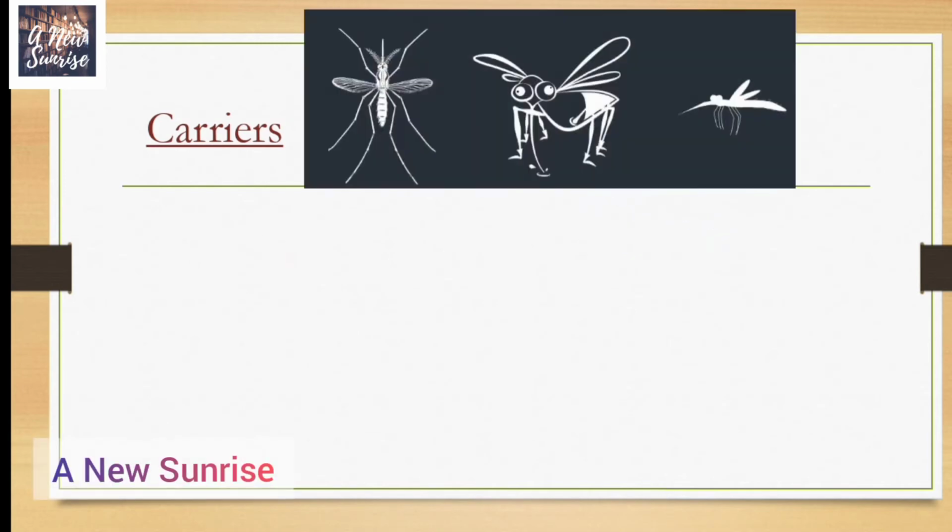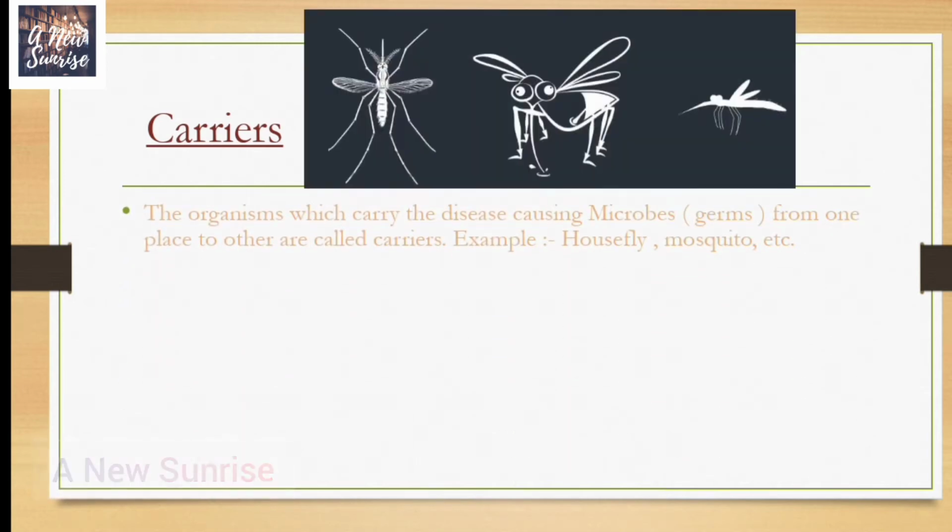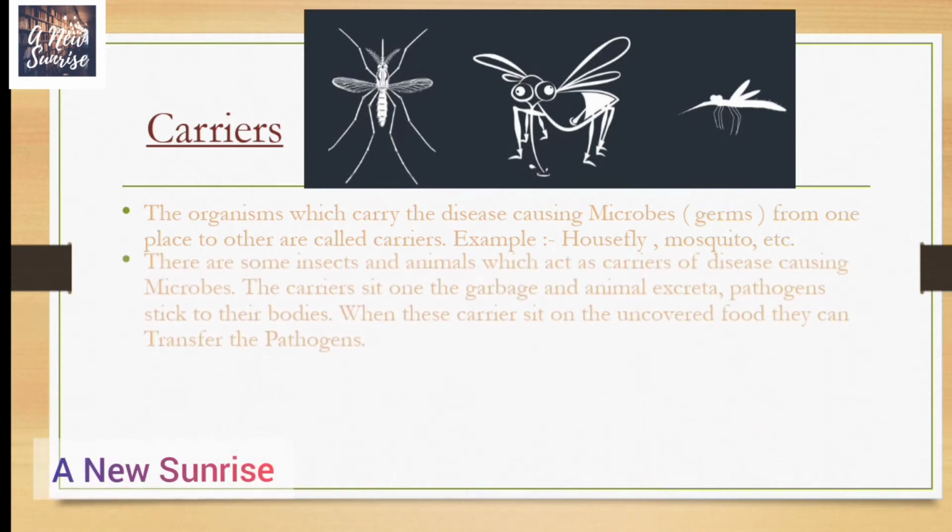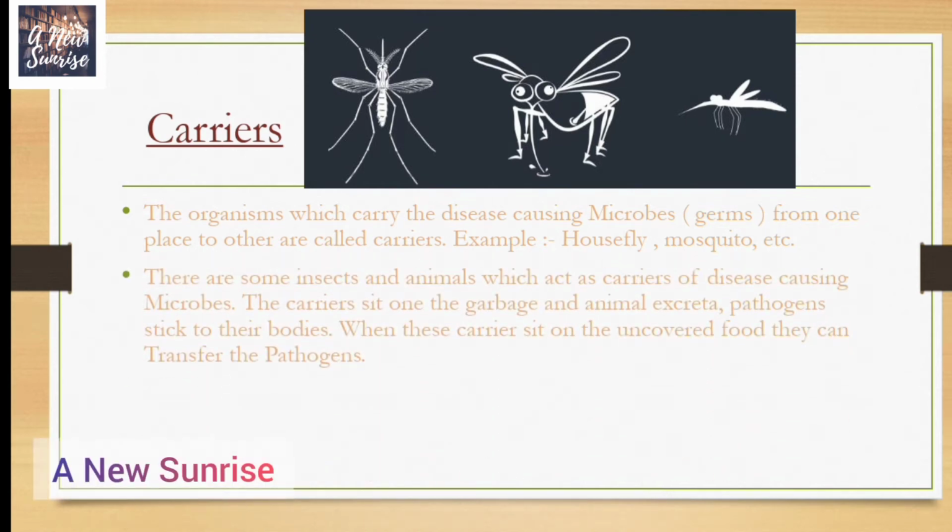Next topic is carriers. What are carriers? The organisms which carry disease-causing microbes or germs from one place to another are called carriers. Examples: housefly, mosquito, etc. These are some insects and animals which act as carriers of disease-causing microbes.